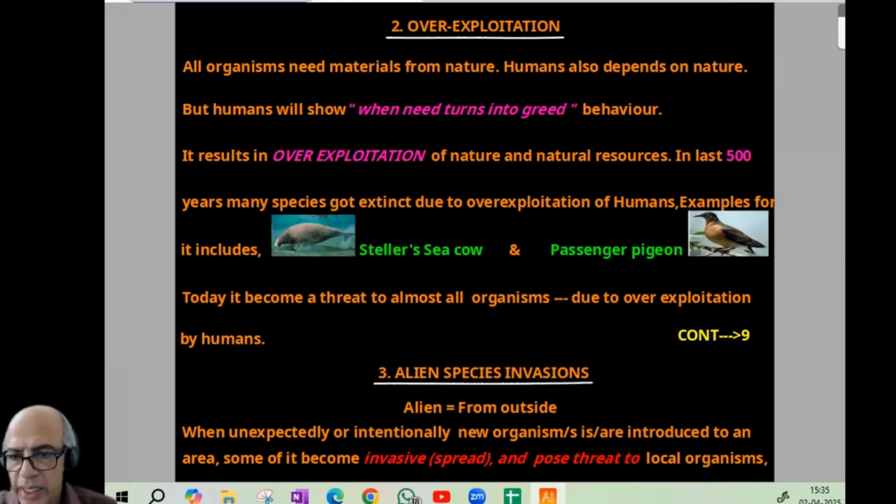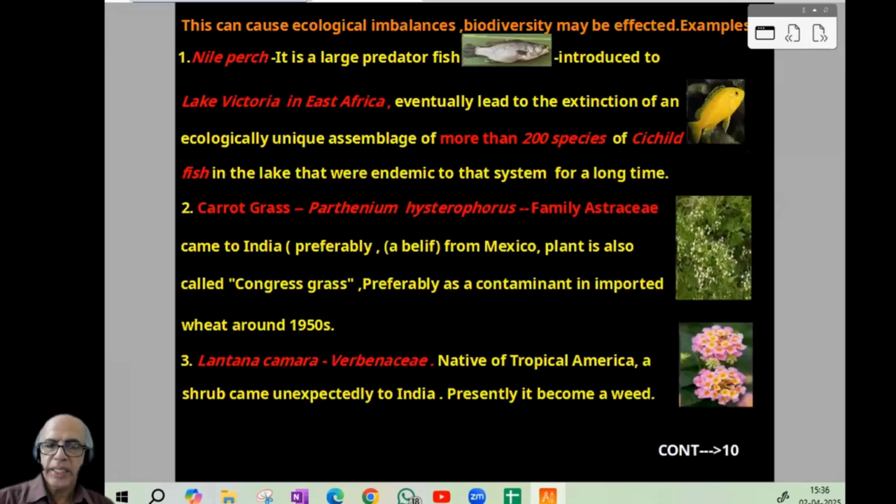Third is alien species invasion. Alien means from outside. So when unexpectedly or intentionally a new organism or organisms is or are introduced to an area, some of them become invasive. Invasive means they spread and pose a threat to local organisms. I think it is clear. We can proceed to the next page. This can cause ecological imbalances. Biodiversity may be affected. One example is the Nile perch.